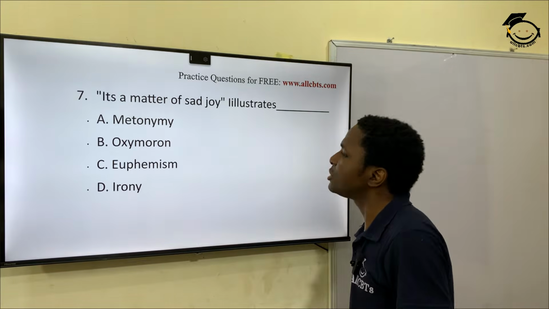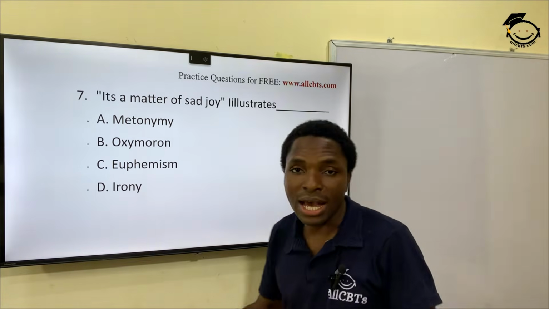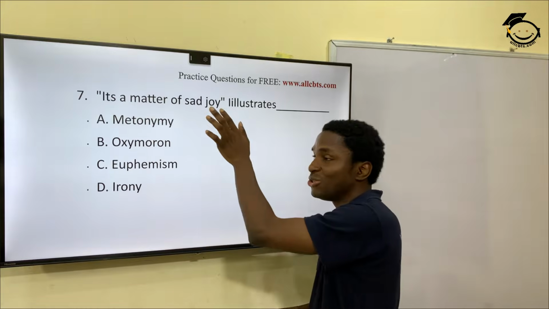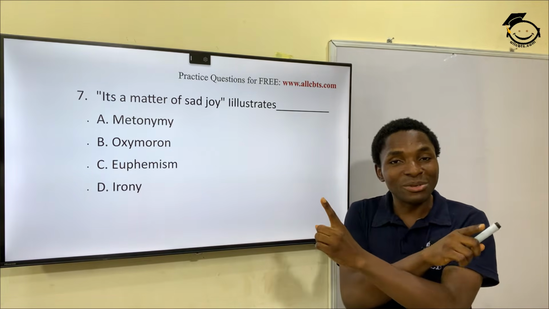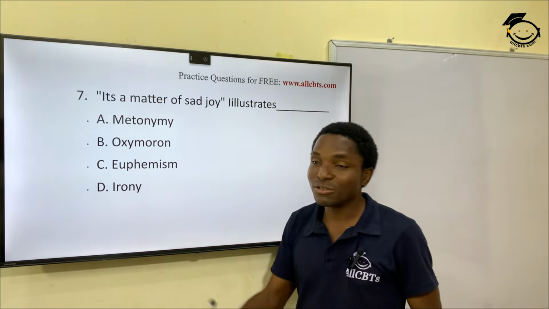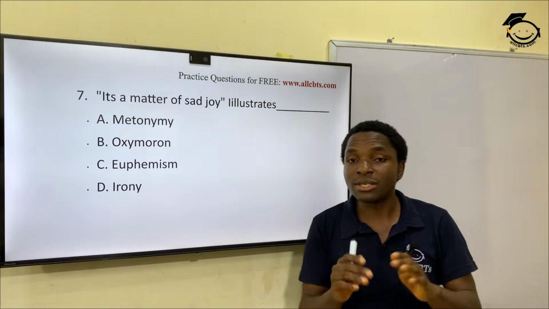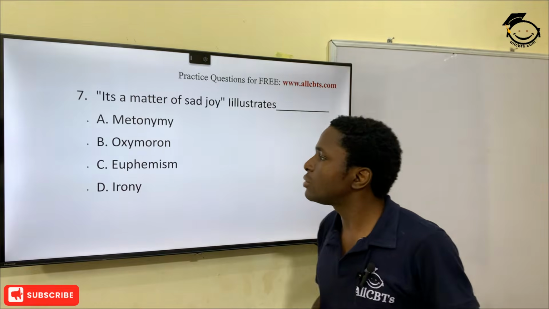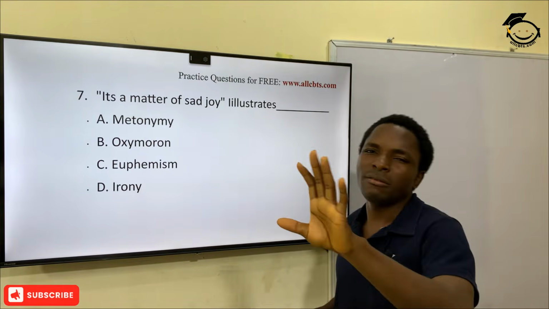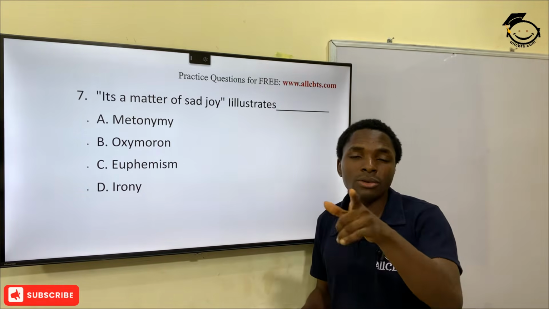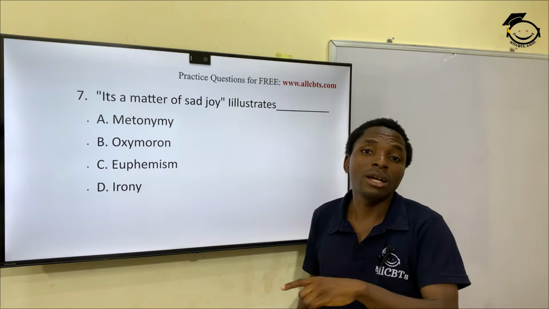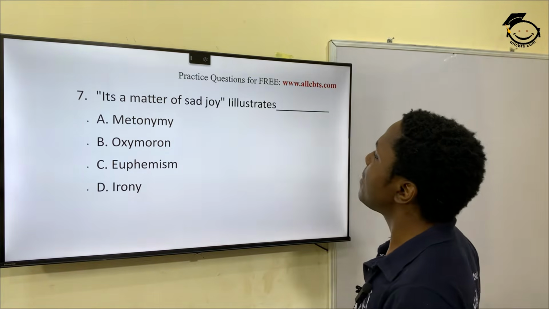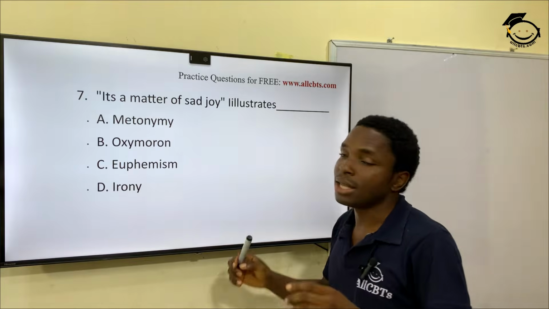It's a matter of sad joy illustrates dash. Sad joy. That's like opposite. So which of these figures of speech? I'm sure now you need to go and practice figures of speech a lot and master them, so that when you meet questions, you can, from the first look, pick and say, okay, this belongs to this class of speech.